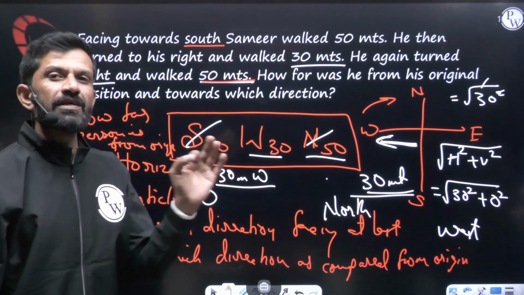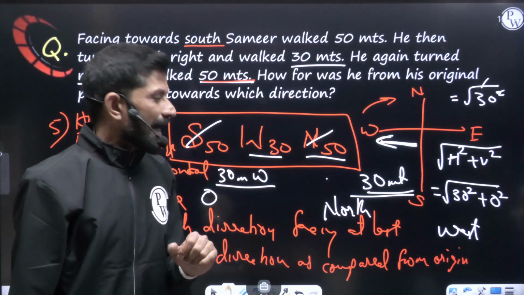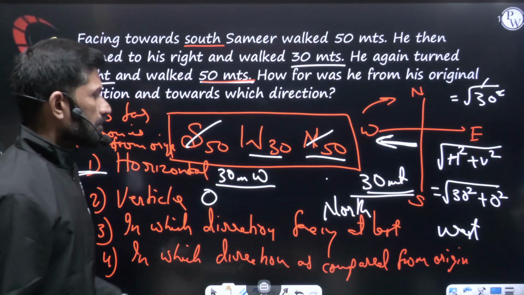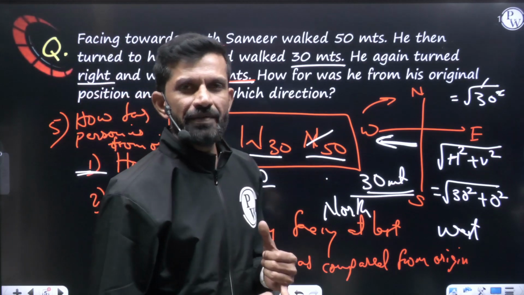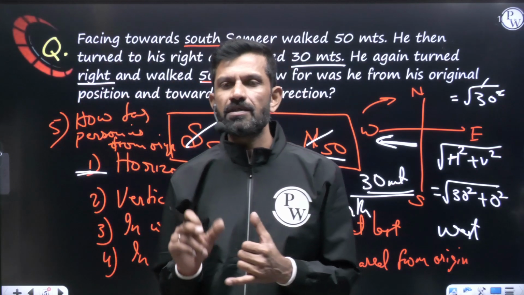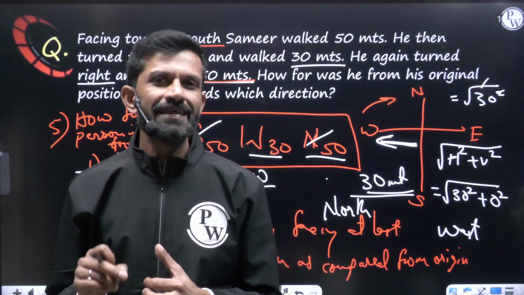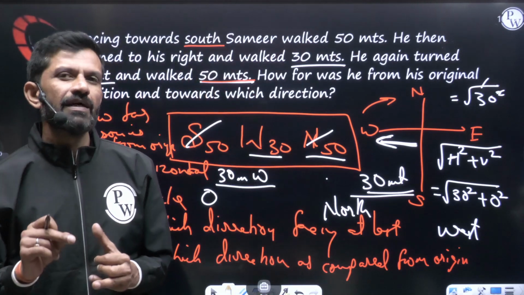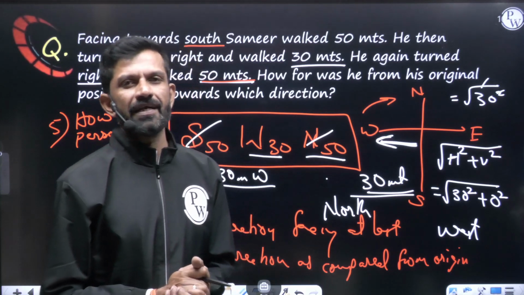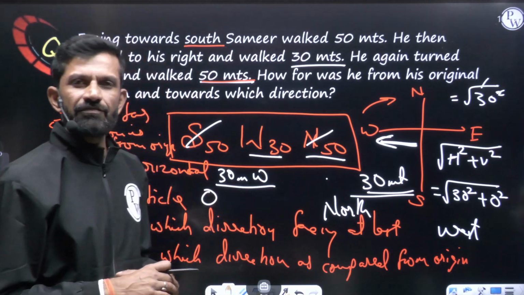So we can answer all these 5 questions if you know how to write the values over there without a diagram. And remember one thing here, as I said, north and north will be added, south and south will be added, but north and south will be subtracted. Similarly, in horizontal, east and east added, west and west added, but east and west subtracted. Let us solve more questions so that it will be more clear.